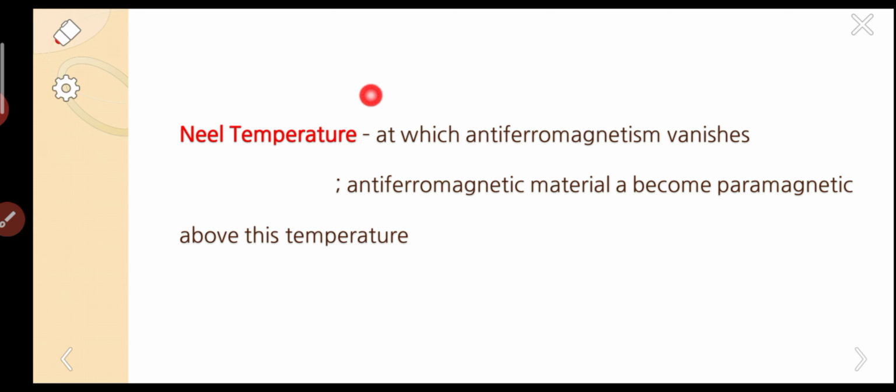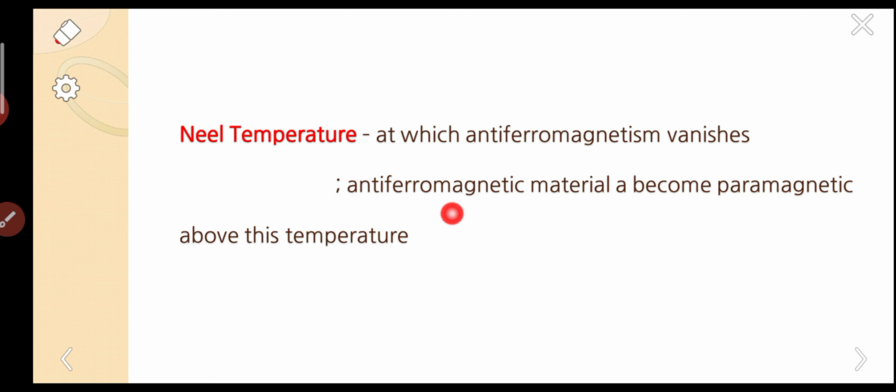The next temperature is the Néel temperature. It only belongs to antiferro, whereas Curie belongs to both ferro and ferri. Néel temperature is the temperature at which antiferromagnetism vanishes. That means it is converted into another magnetic material. So an antiferromagnetic material becomes paramagnetic above this temperature. This is the Néel temperature.